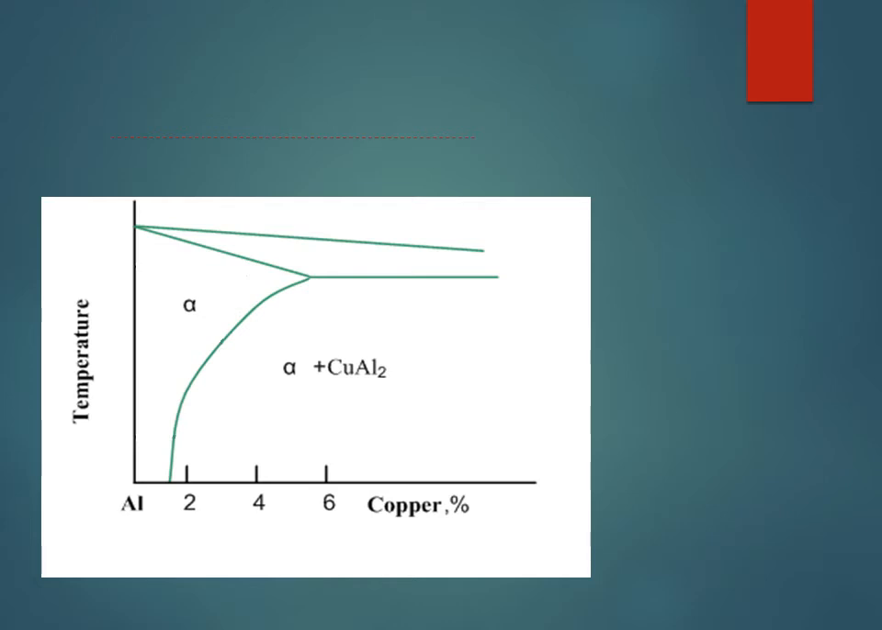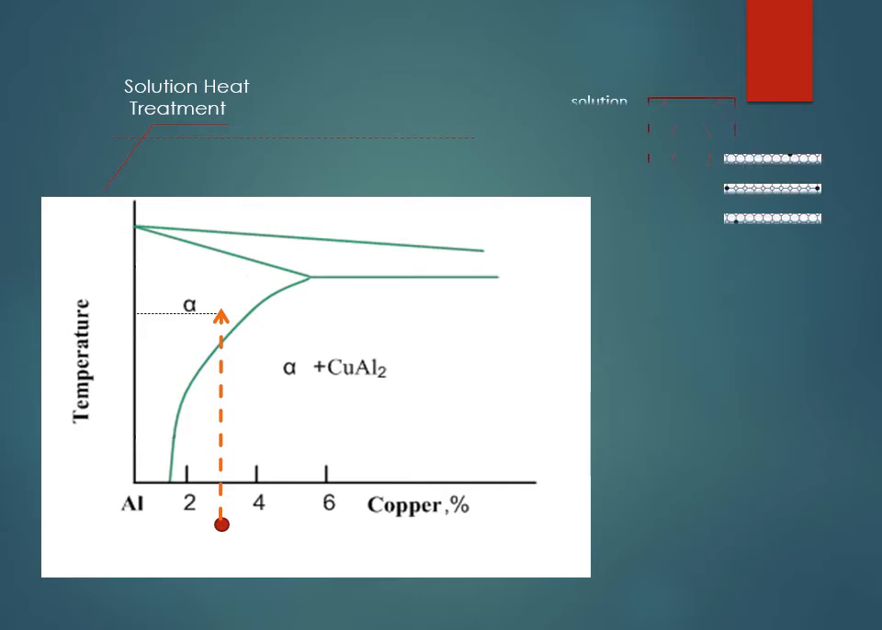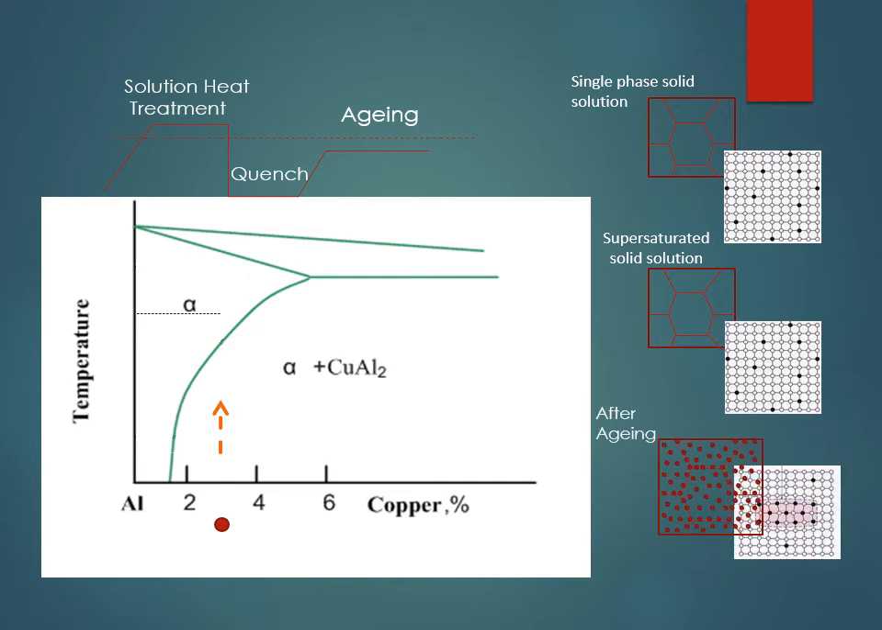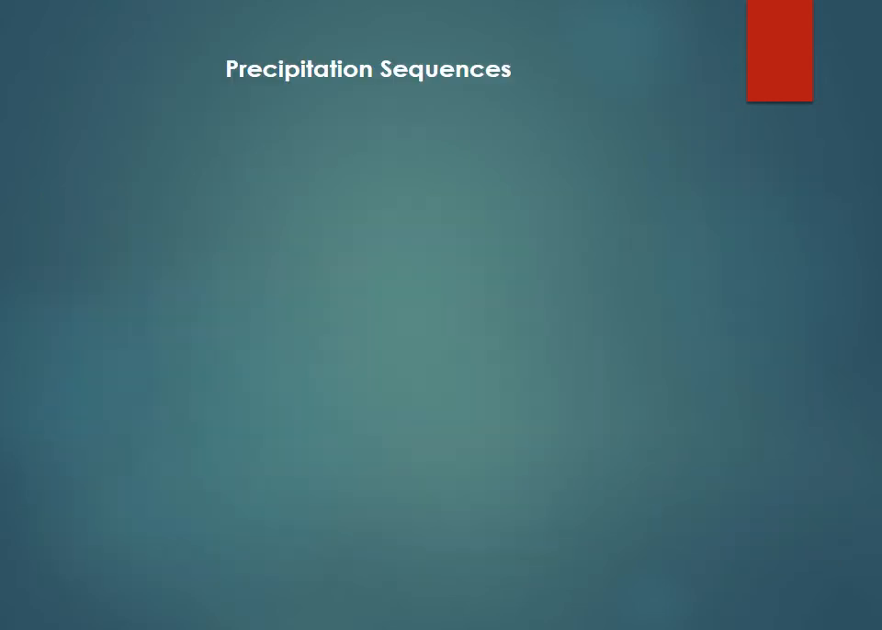Now as we can see in the phase diagram showing the aluminum 4% copper alloy, after solution heat treatment to the alpha phase, there exists a single phase solid solution, which is the alpha phase. Now after quenching there exists a supersaturated solid solution. Then after sufficient aging, there exists the solid solution with CuAl2 precipitates, that is alpha plus CuAl2.